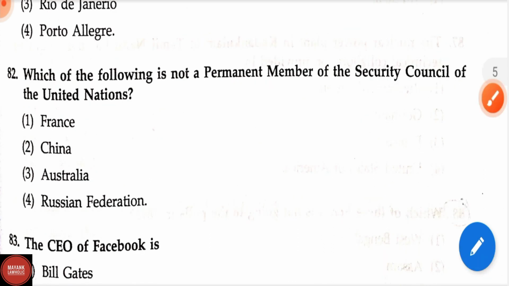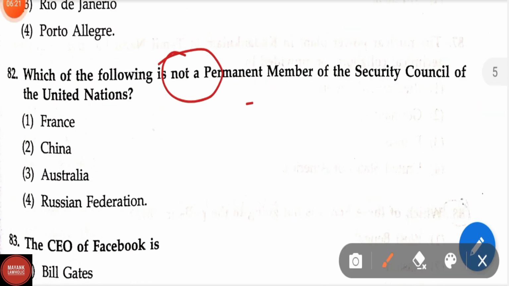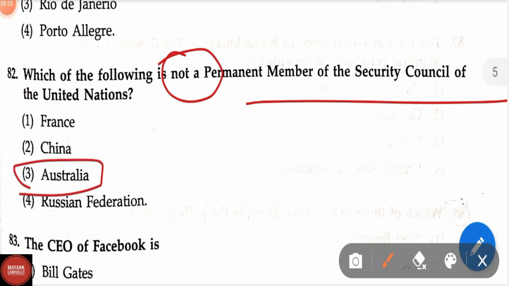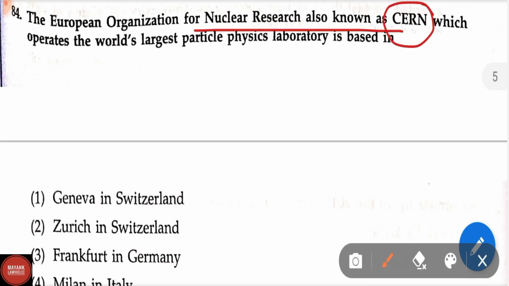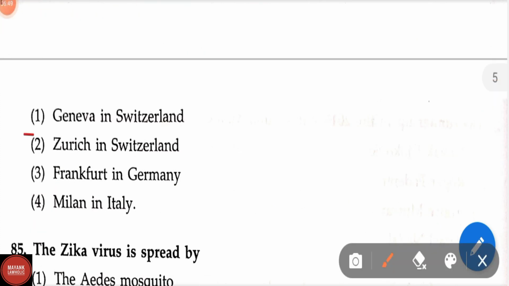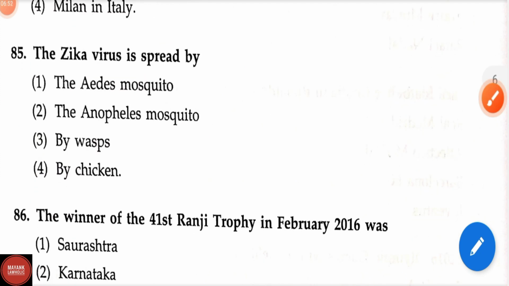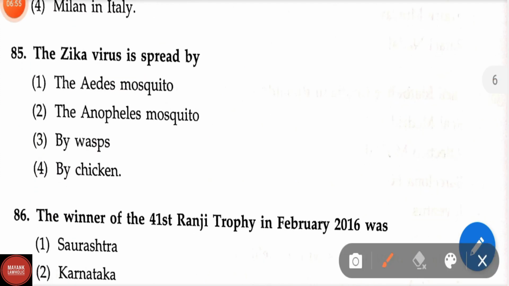Question number 82. Which of the following is not a permanent member of the Security Council of United Nations? Correct answer is Australia. The CEO of Facebook is Mark Zuckerberg. Question number 84. The European Organization for Nuclear Research, also known as CERN, which operates the world's largest particle physics laboratory, is based in Geneva in Switzerland. Question number 85. The Zika virus is spread by the Aedes mosquito.